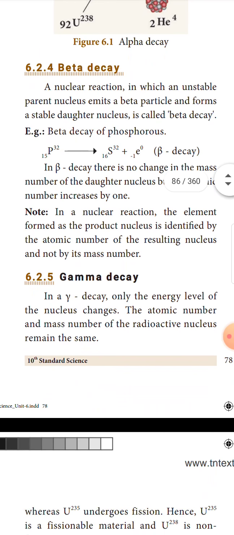So next one, gamma decay. In a gamma decay, only the energy level of the nucleus changes. The atomic number and mass number of the radioactive nucleus remain the same.